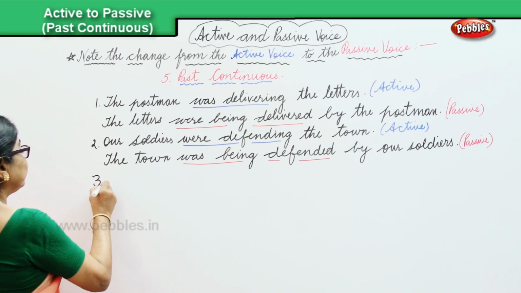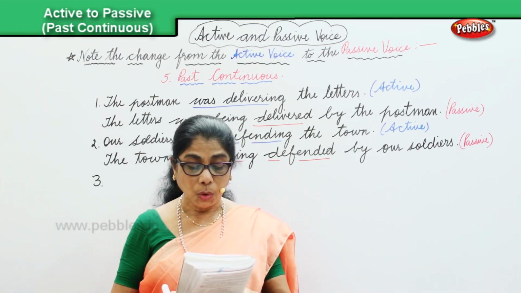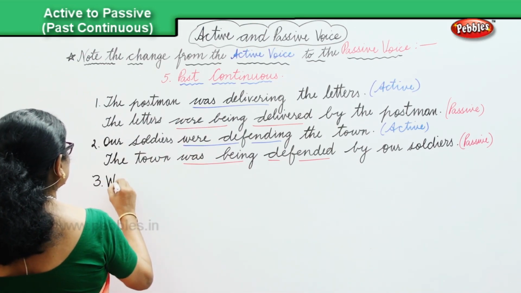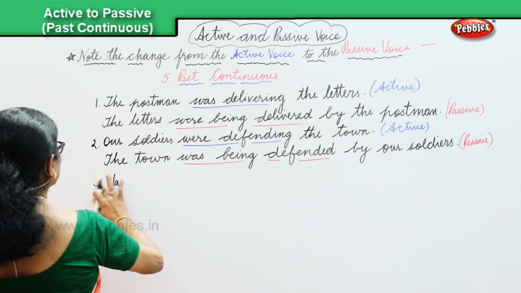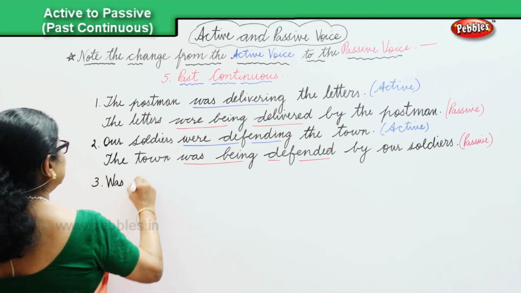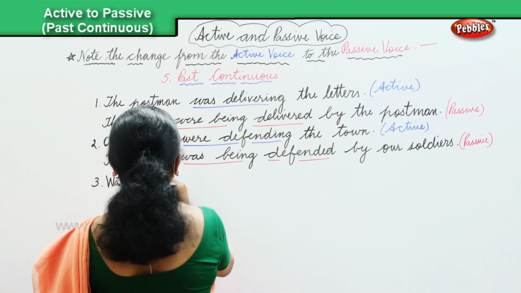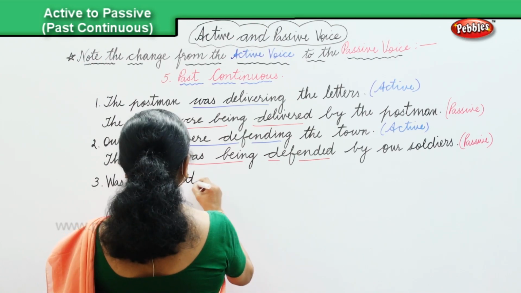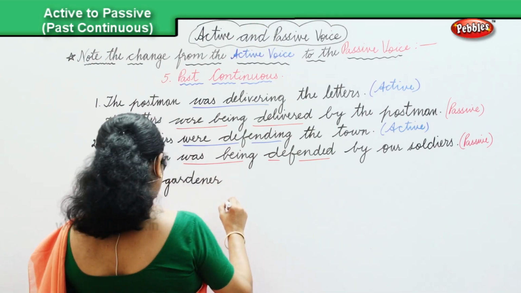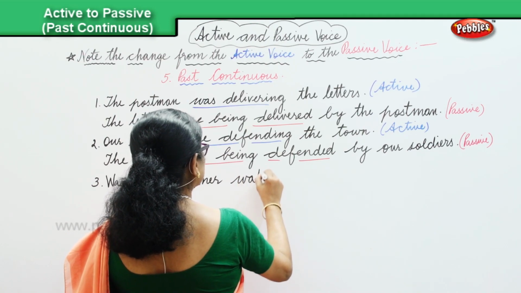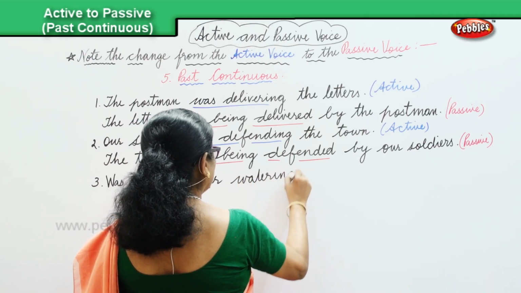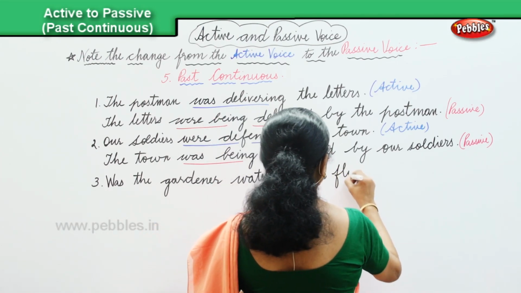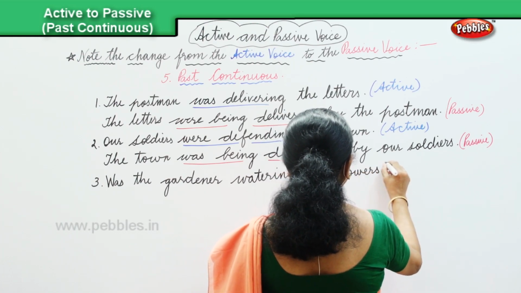Now let's look at another sentence here. Third sentence. We have here, was the gardener watering the flowers? Was the gardener watering the flowers?